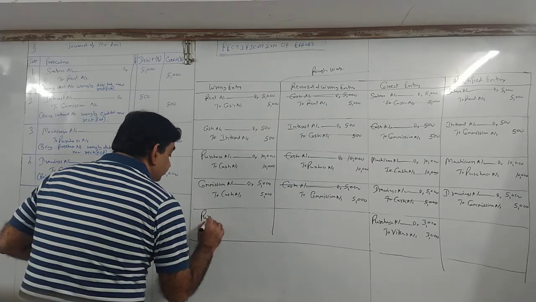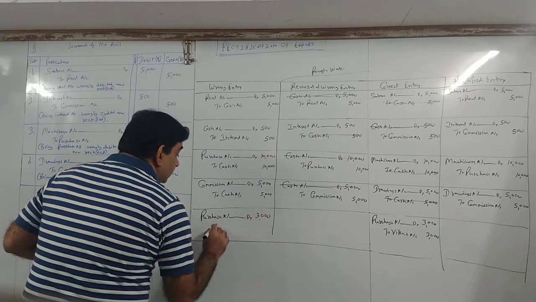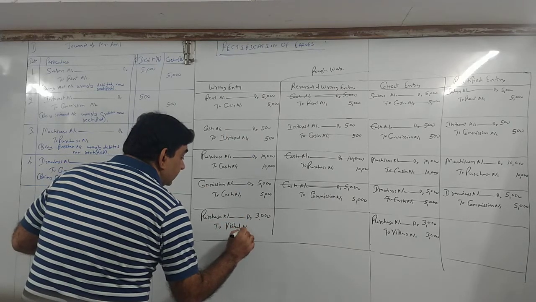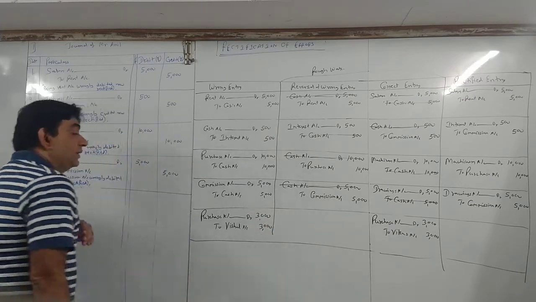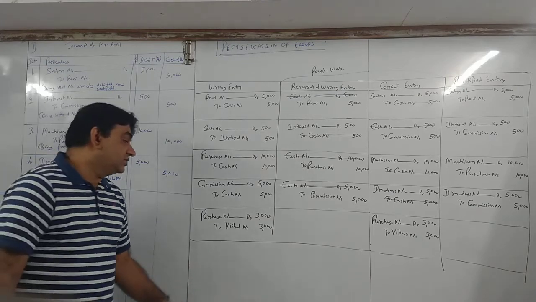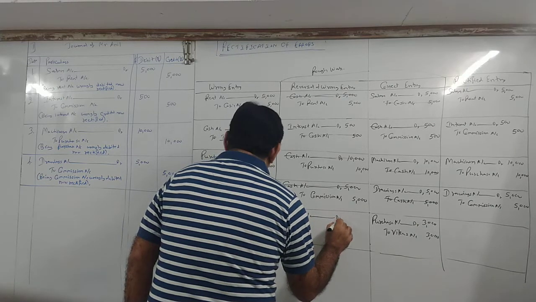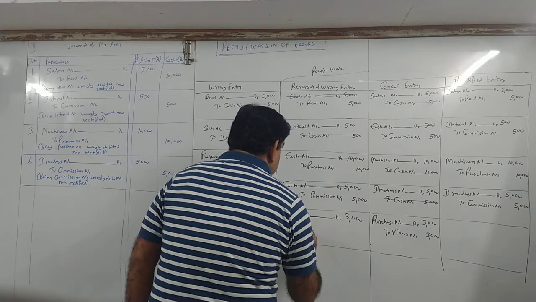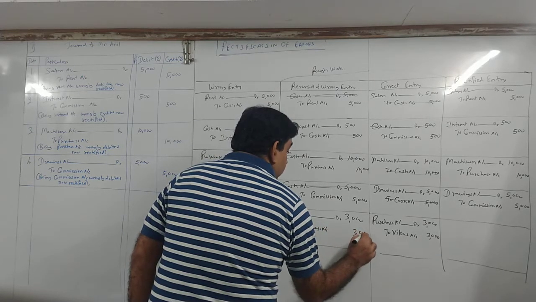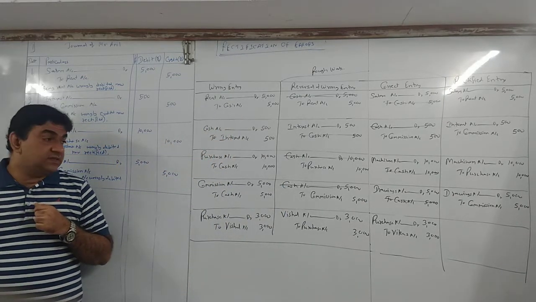So what I have done is purchase account debit 3,000 to, instead of Vikas, I will credit Vishal. So purchase debit 3,000 to Vishal's account 3,000. Okay, reverse it. So it will be Vishal debit 3,000 to purchase account 3,000. Vishal debit 3,000 to purchase 3,000.